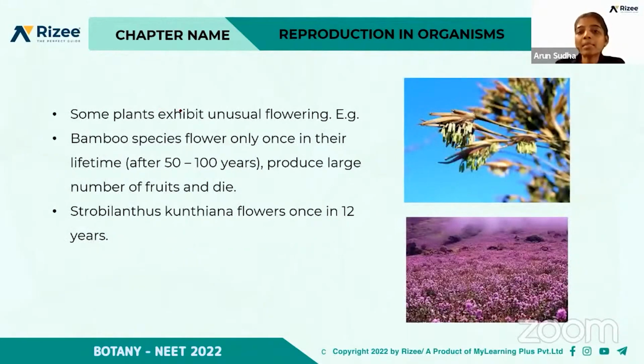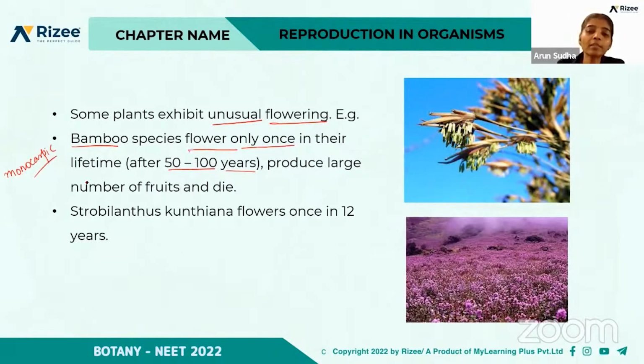But some plants exhibit unusual flowering. For example, if you take bamboo, they flower only once in their lifetime, that too after 50 to 100 years. These types of plants are called monocarpic. Monocarpic, that is, they flower only once.